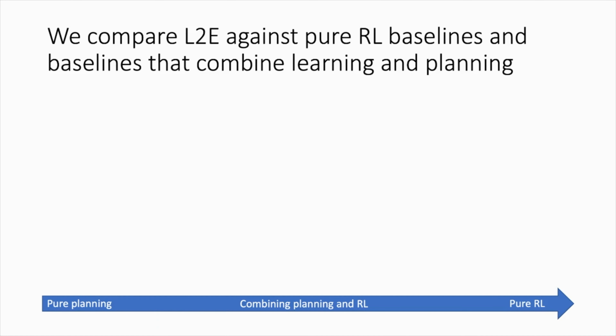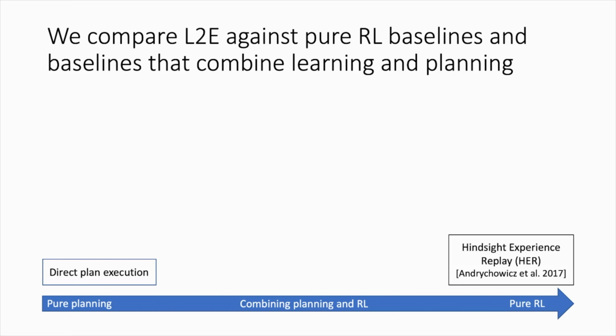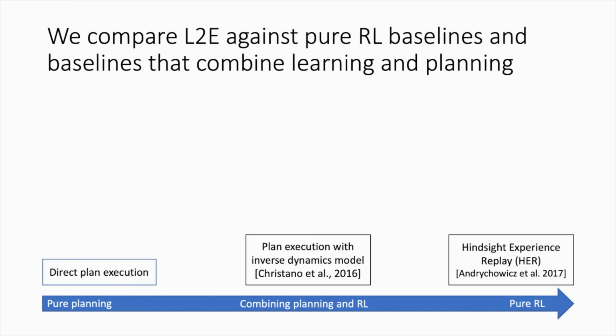We compare against baselines that either purely rely on planning or are pure reinforcement learning methods like hindsight experience replay. And we also compare against other approaches that combine learning and planning. These include learning an inverse model before executing the plan and using the plan to obtain subgoals that are then navigated by the reinforcement learning agent.